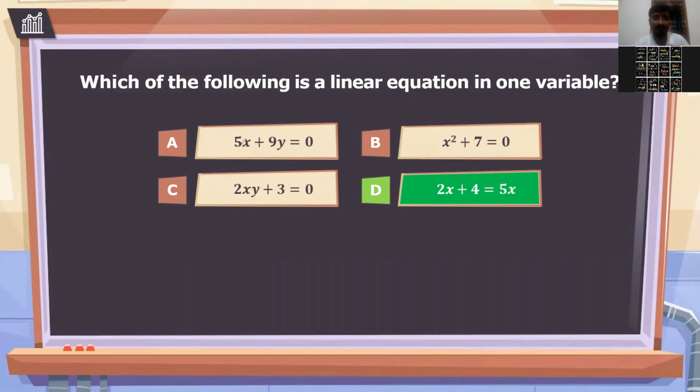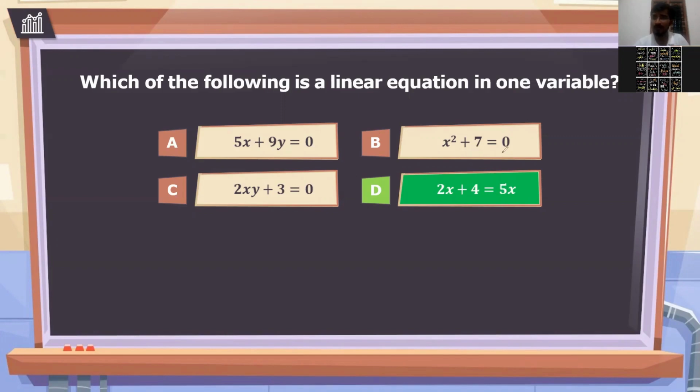And is this linear? It is linear, because you have to see the power of the variables. If it is 1, it's a linear equation. If power is 2, then it's called a quadratic equation. If power is 3, it is called a cubic equation. So this is a linear equation.